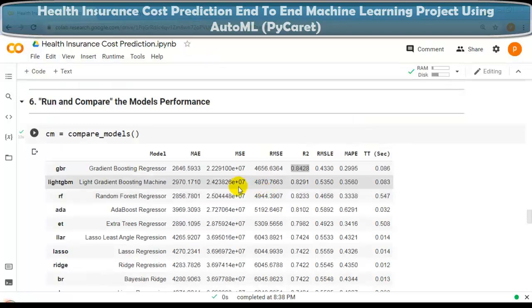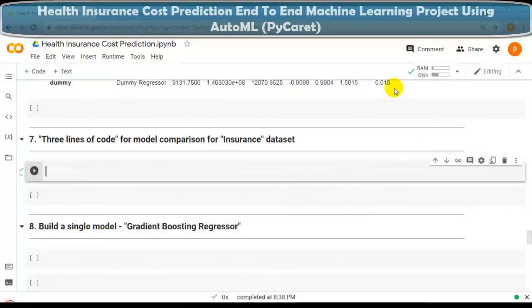So now our next question. In this question, we are going to use 3 lines of code for model comparison for the insurance dataset. Please remember, the above code was just for your information. In PyCaret, at the end, we require only 3 lines of code. Let me show you this.